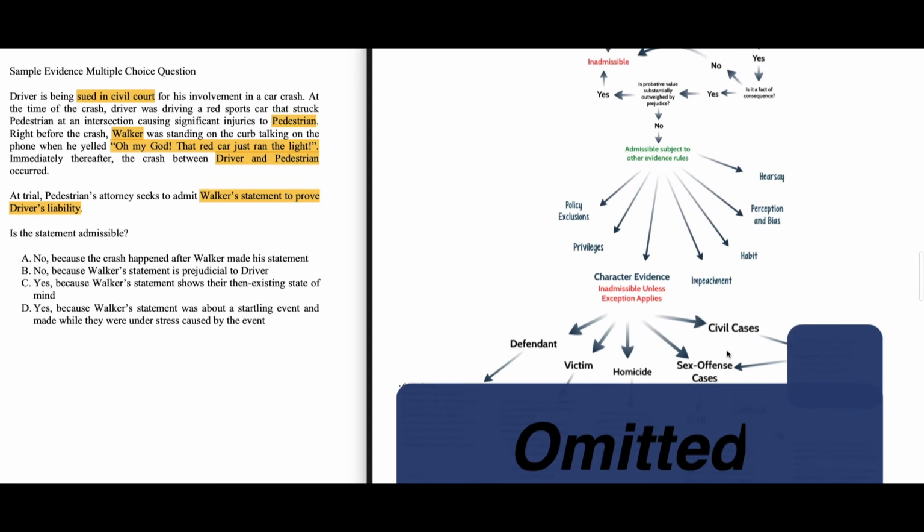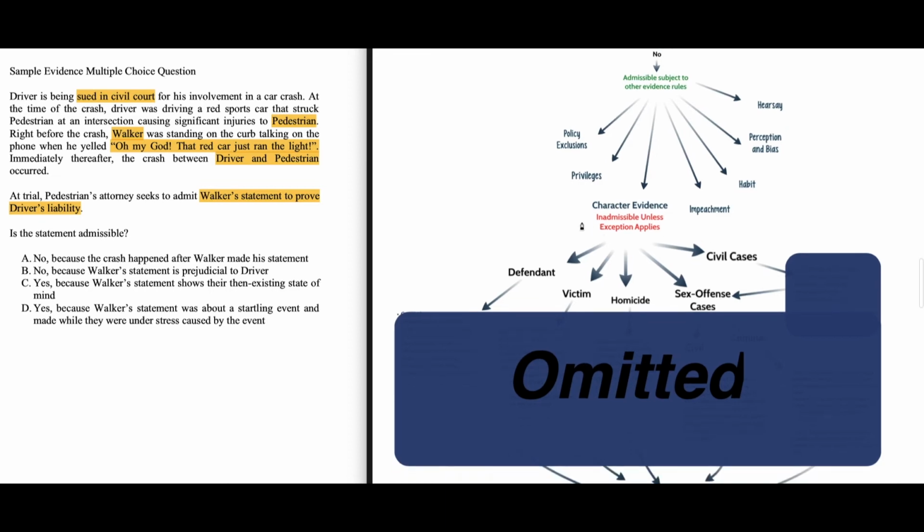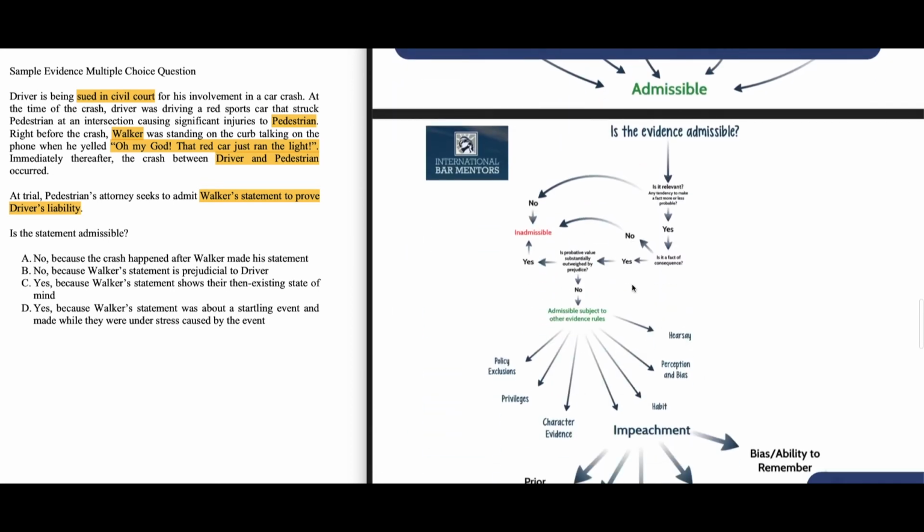Next, we're on to character evidence. Character evidence is, as it describes, evidence that is meant to show conformity therewith. Here, what the pedestrian's attorney seeks to admit is Walker's statement saying, "Oh my God, that red car just ran the red light." Therefore, we're not trying to admit anything relevant to driver's character. We're just trying to prove liability. Therefore, all aspects of character evidence are also going to be eliminated from contention. So we're not going to go down that path.